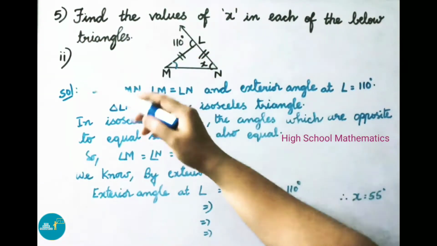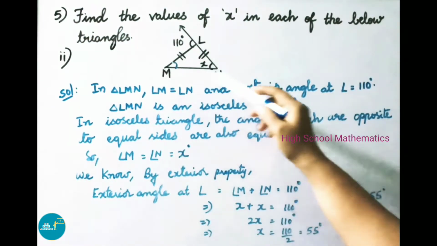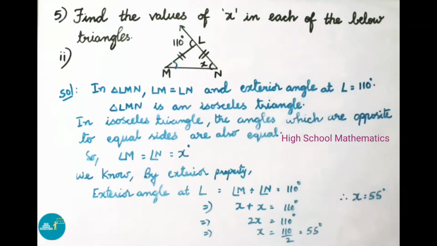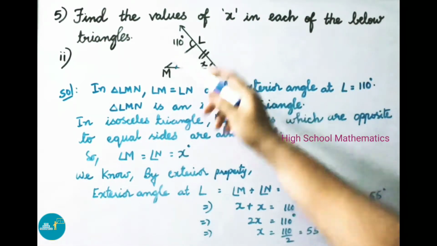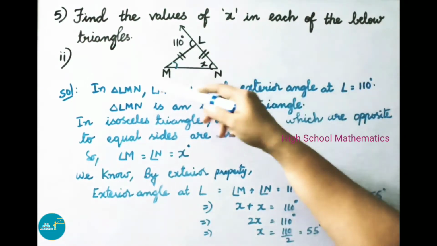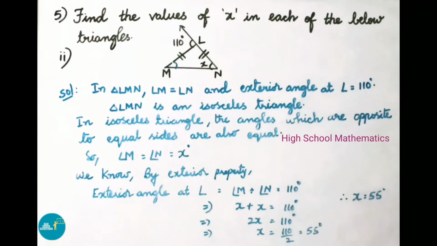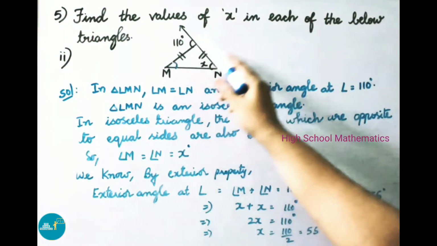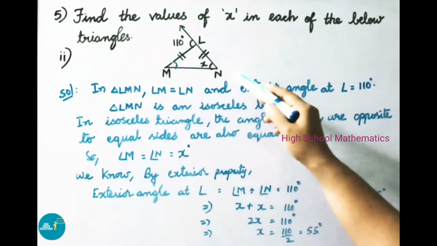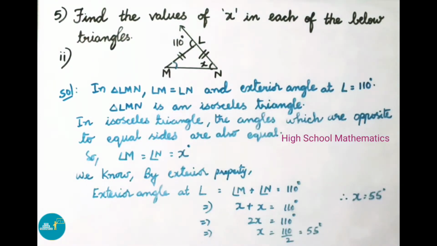See now fifth question, second sum. In triangle LMN, LM is equal to LN and the exterior angle at L equals 110 degrees. Since two sides are equal, LMN is an isosceles triangle. We know in an isosceles triangle, the angles opposite to equal sides are also equal. So angle M is equal to angle N, that equals x degrees.